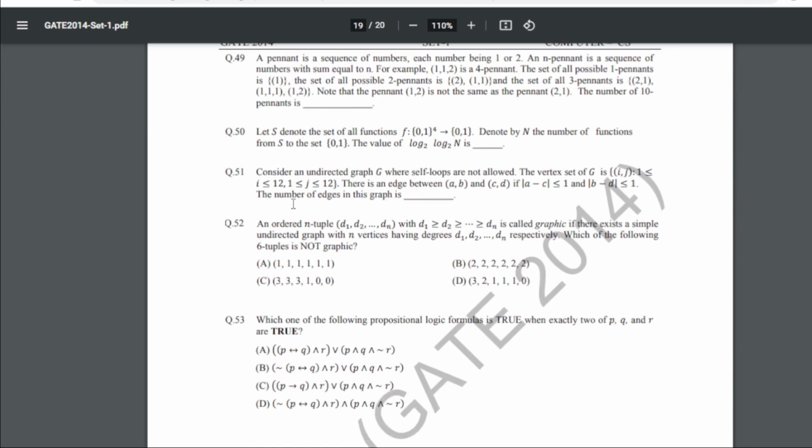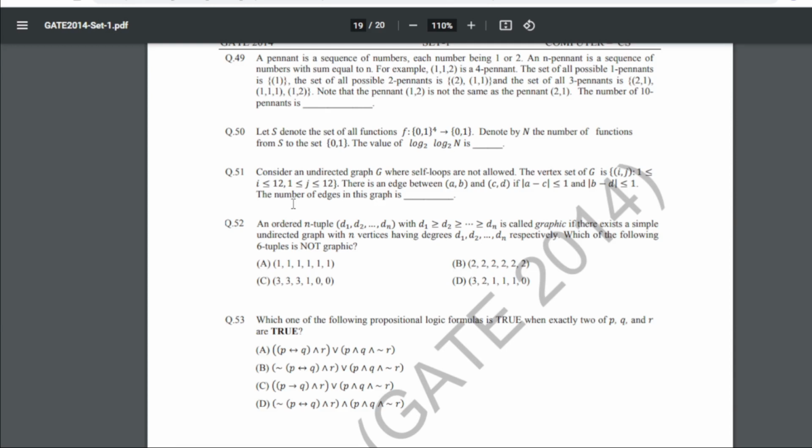51 is consider an undirected graph G where self loops are not allowed. The vertex set of G is this one, right? So there is an edge between (a,b) and (c,d) if this one and this. The number of edges in this graph is what? So for 51 our answer is 506.